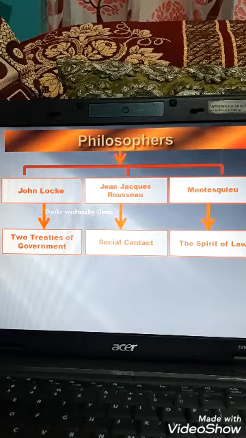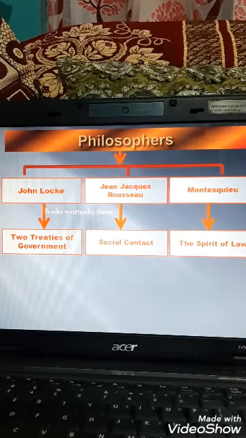The other one was Rousseau, who gave the idea to form a government based on a social contract between the people and their representatives. In The Spirit of the Laws, written by Montesquieu, he gave advice based on the division of power within the government, between three parts: legislative, executive and judiciary.